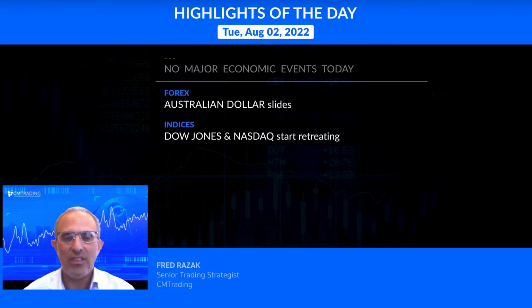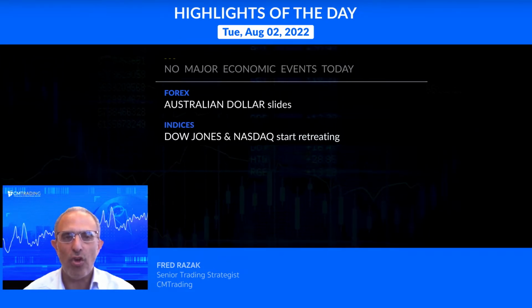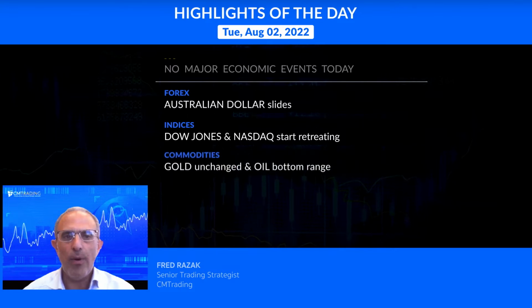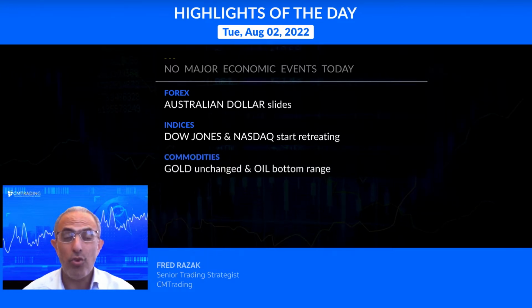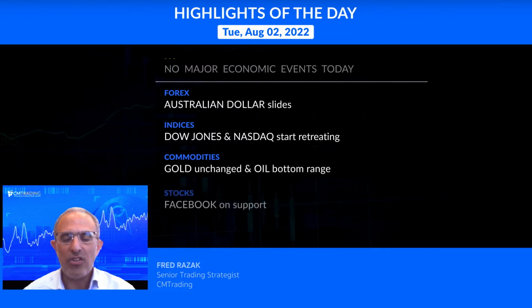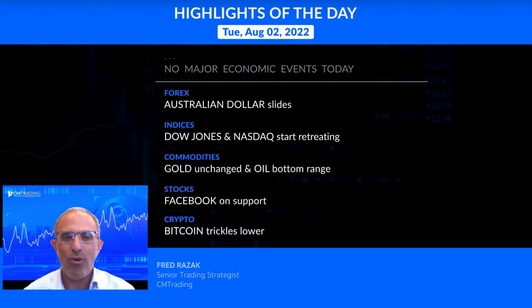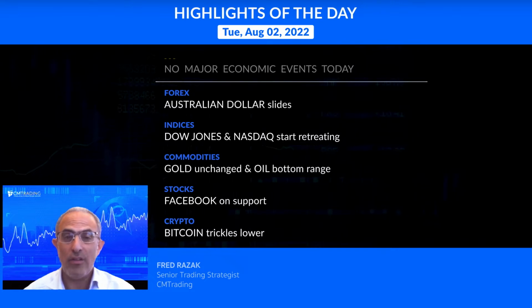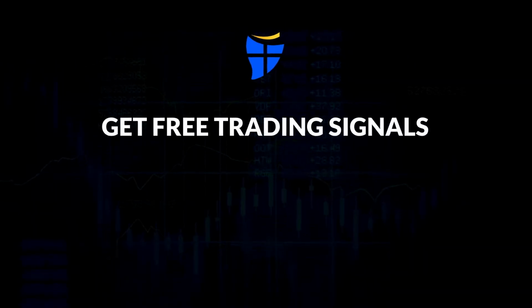Now, looking at the indices, the Dow Jones and the NASDAQ both start to retreat. And looking at commodities, gold unchanged, while oil is trading at the bottom of the range at $93 a barrel. Looking at the stocks, Facebook on support, and lastly, cryptocurrencies, Bitcoin trickling down. So let's take a look at the markets and see what we can expect from today's trading.